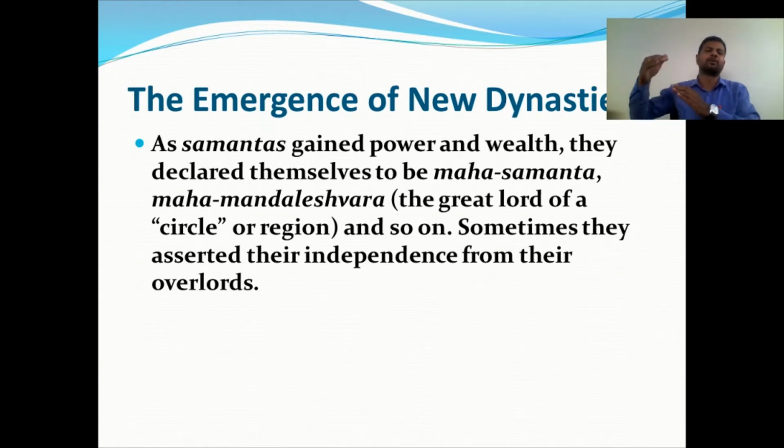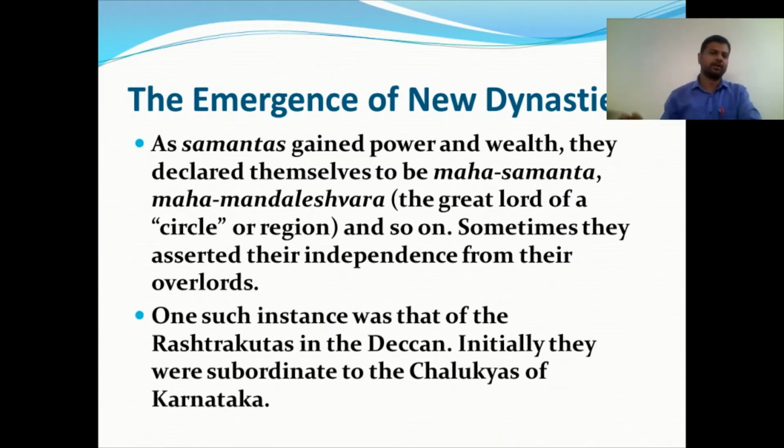Step by step, they asserted independence from the king and started to rule that particular area. One such instance is the Rashtrakutas in the Deccan. For example, the Gurjara Pratiharas were controlling almost the whole of India. Once they lost power in that area, the Rashtrakutas entered gradually. They were Samantas and became Mahasamantas, and then they became a dynasty, the Rashtrakutas. Initially they were subordinates of the Chalukyas.